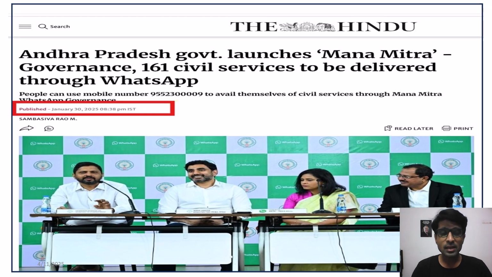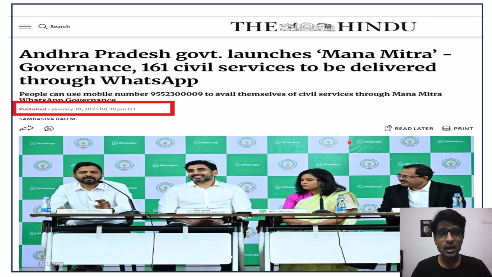The AP state government has launched citizen services through Manamitra from 1st February 2025. Initially, as part of Manamitra, the government has launched 161 civil services. In future, it is planning to increase these services to 300 plus. To avail these services, a citizen doesn't need to install any app from the Play Store or from any third party.